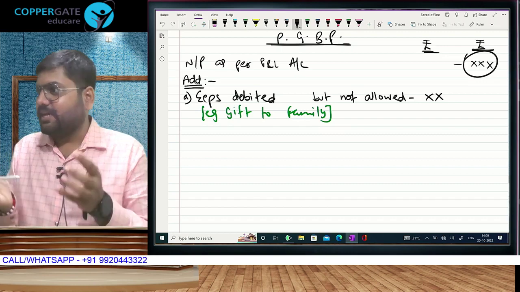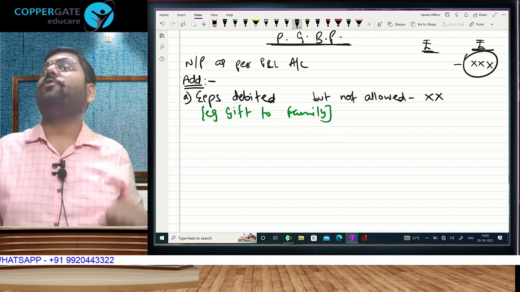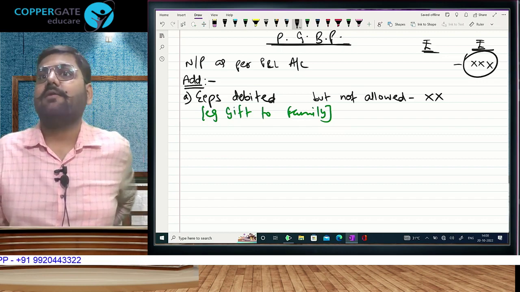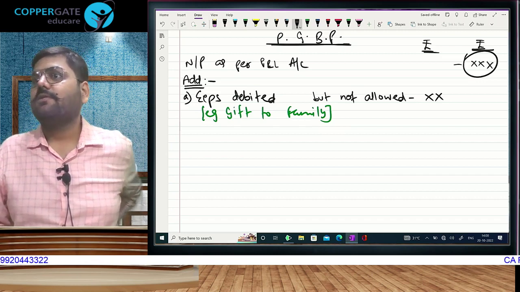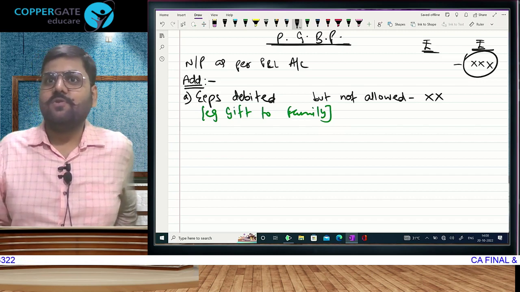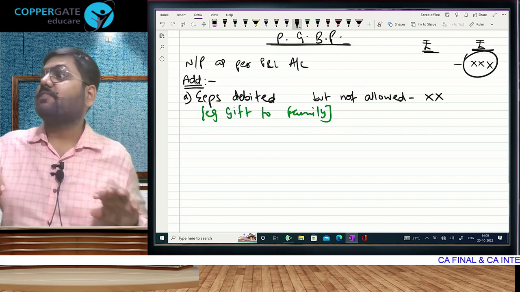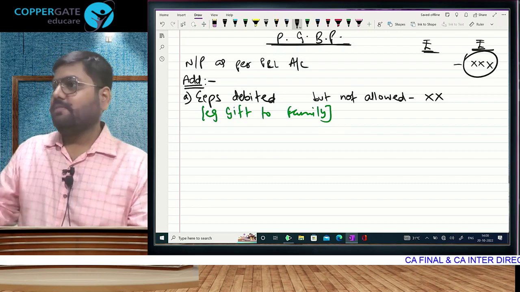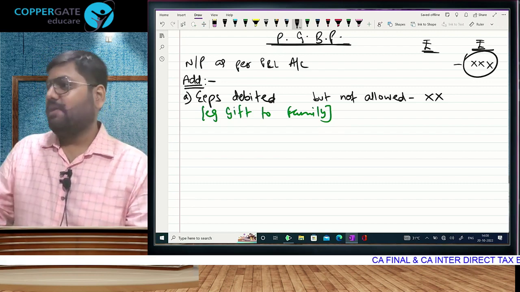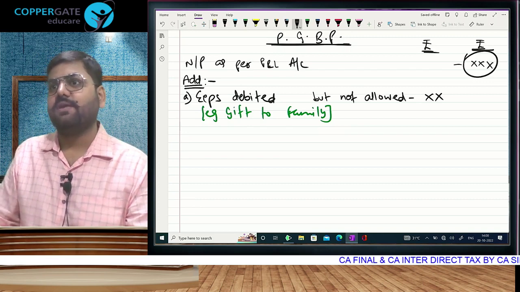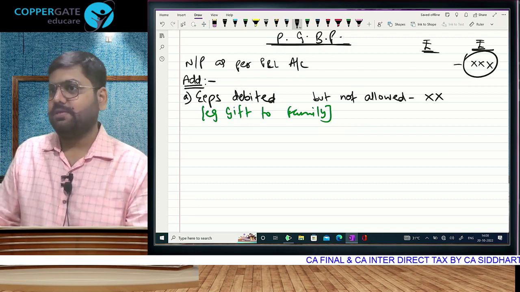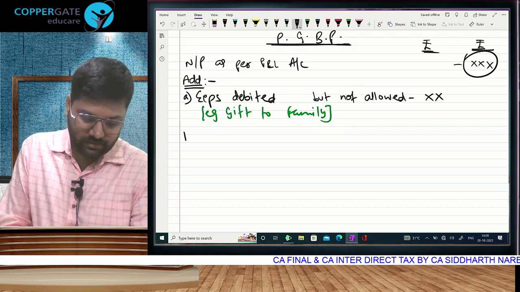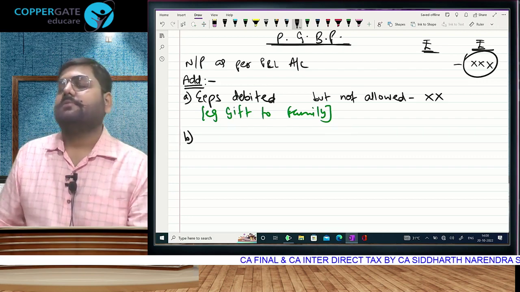And it is generally stated for PGBP: the disallowed expenses means you have to add them back. Well, this is the proof. If you ever come across the term disallowed expense, it means add in taxable income. And the logic is now clear, because by wrongly debiting, you are reducing your profit, so rectify that. Are you understanding? Next.